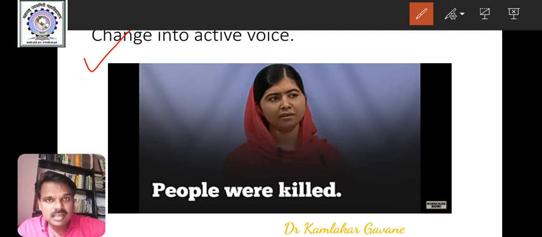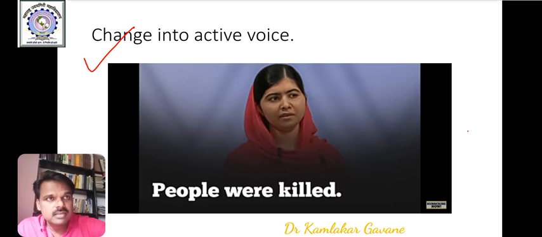Main verb is killed, that is in past tense, and the object is here people. Kill is a transitive verb. Hence this passivization is possible because kill is a transitive verb which takes an object. Hence the answer is people were killed by terrorists. Answer is terrorists killed people. In this sentence, terrorists is subject, killed is verb, people is object. Okay, let us go ahead.